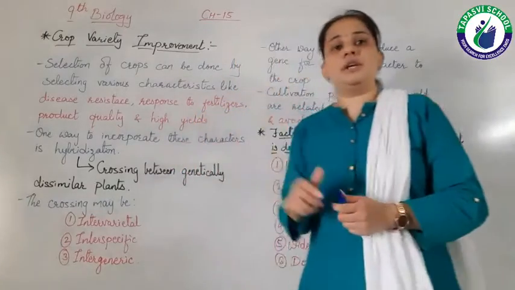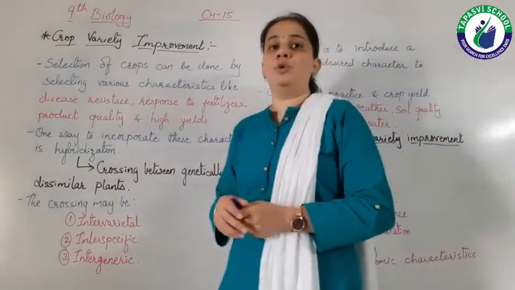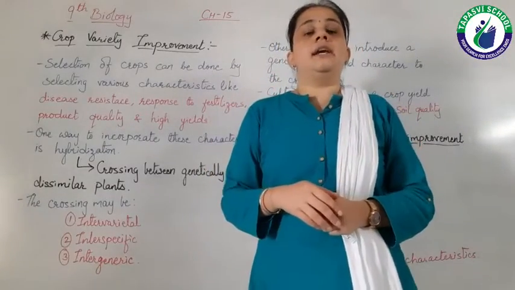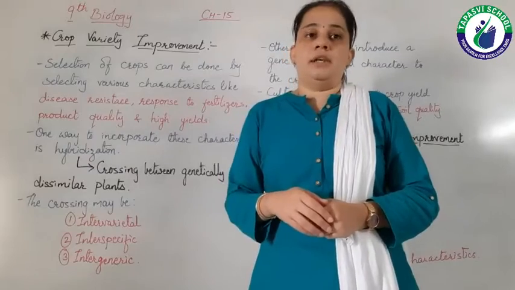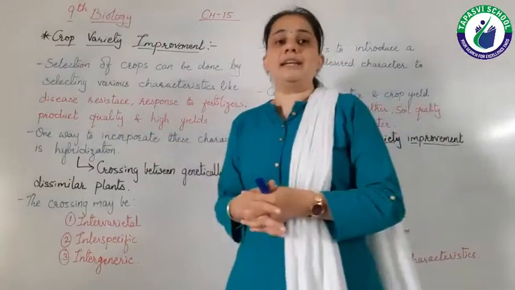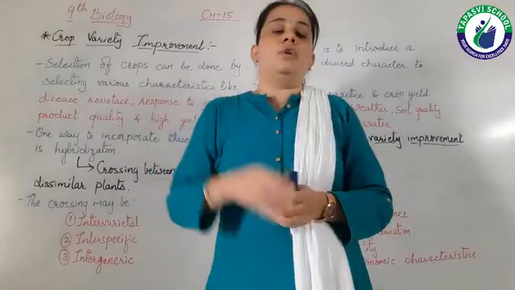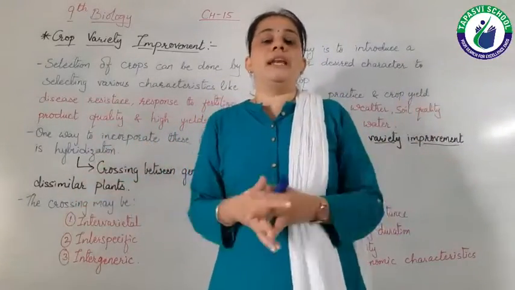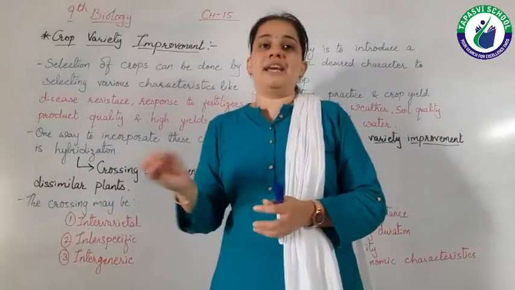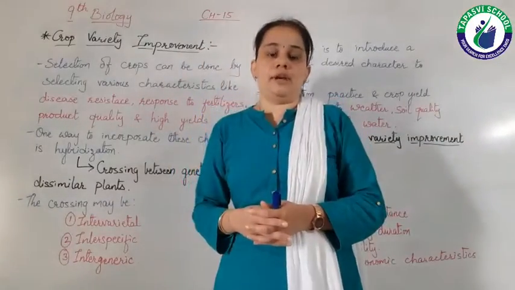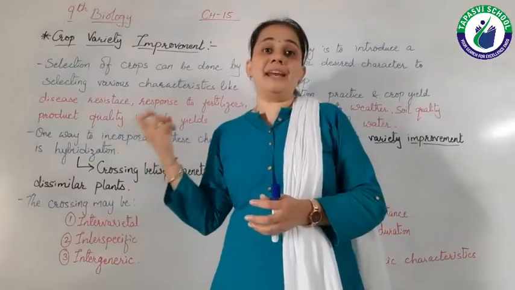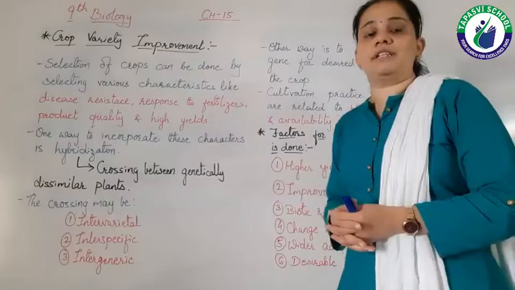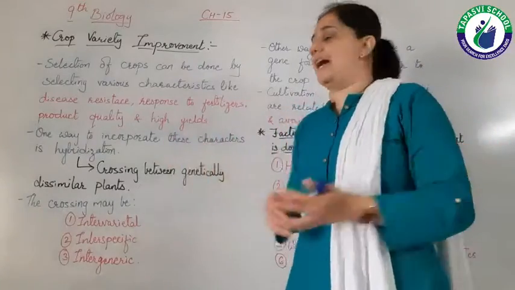Now the question is, how can we improve or how can we add these qualities to our crops? These are not like anything which we can add, okay? This is not like salt or sugar that we can add to our food, right? So how can these characteristics be added? For that we have a technique which is known as hybridization.